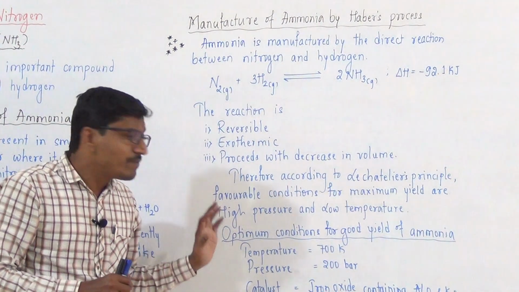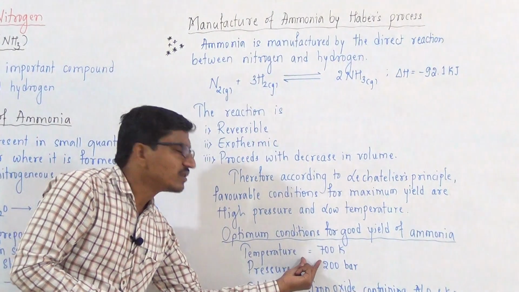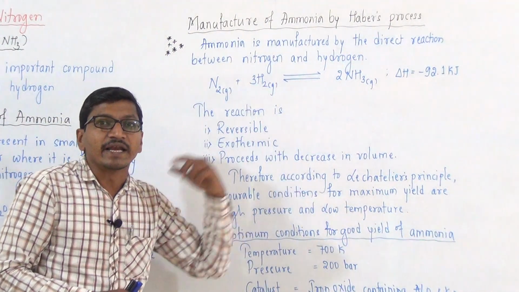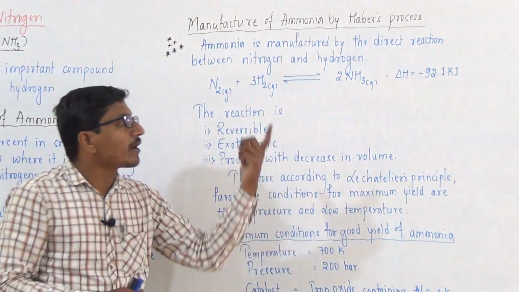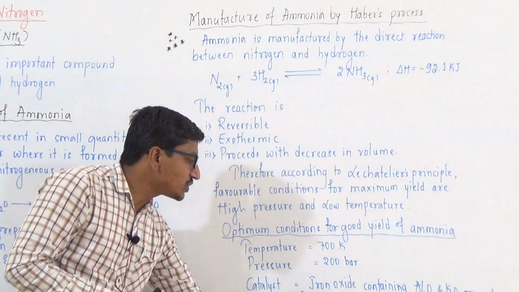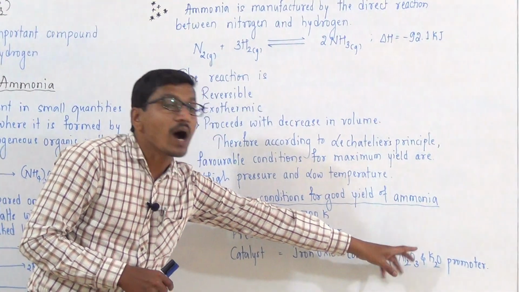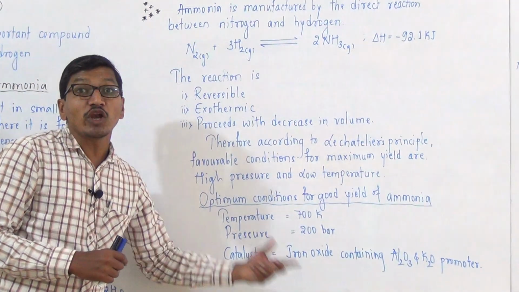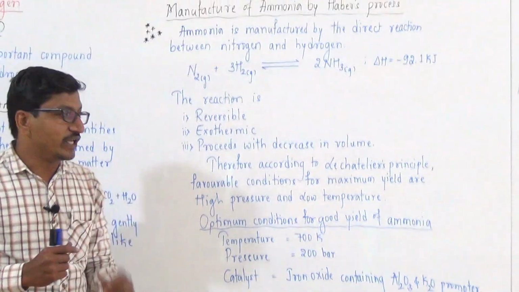Then optimum conditions for good yield of ammonia are temperature of 700 Kelvin maintained in the catalytic chamber, and pressure of 200 bar maintained in the compressor, and the catalyst used is iron oxide with Al2O3 and K2O as promoters. In the earlier days, iron as a catalyst and molybdenum as a promoter were used in the manufacture of ammonia.